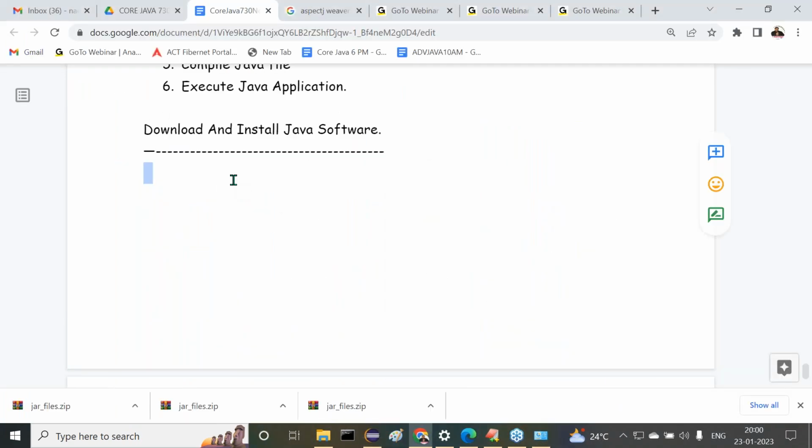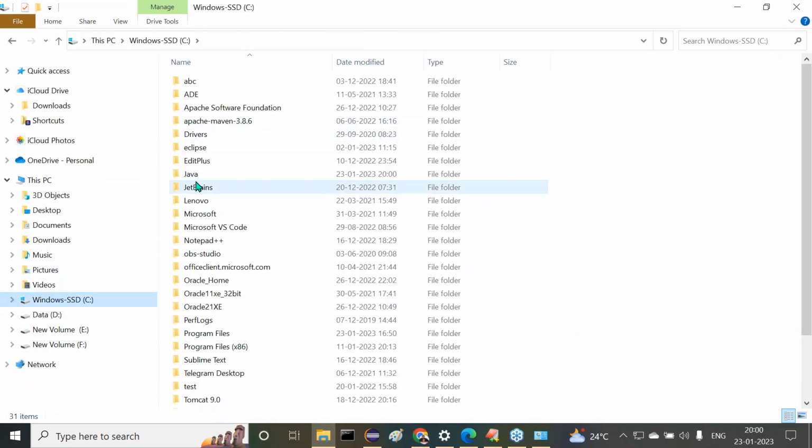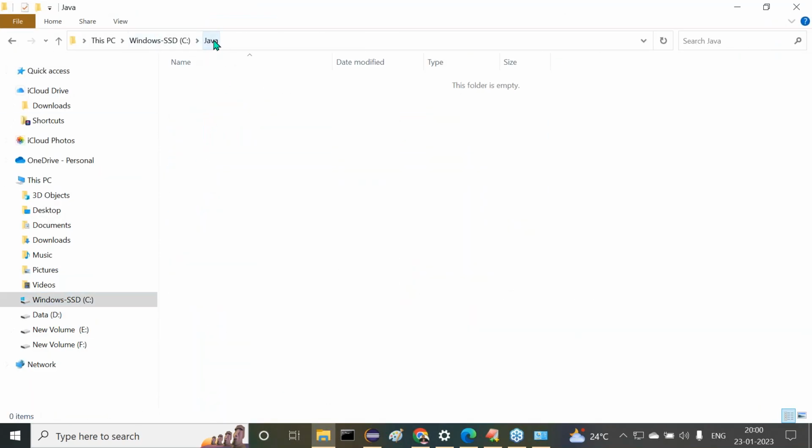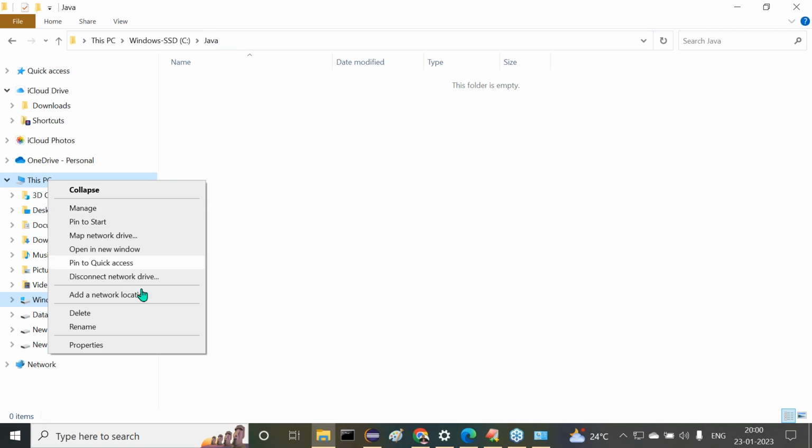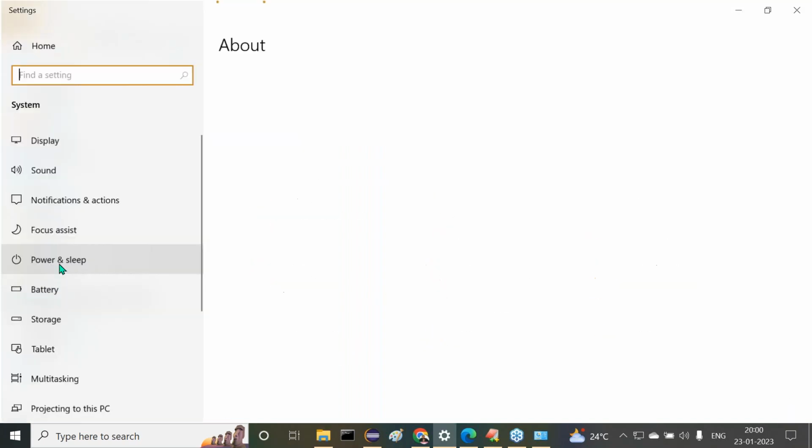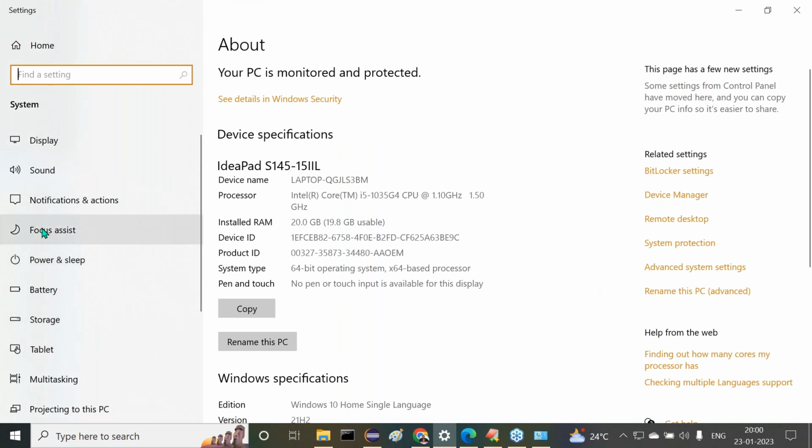Okay, sir. Now in my system, no Java software is available. But one more small thing: C drive, Java. I created this Java folder under C drive. Nothing exists here now. And I previously provided some setups there. What setups did I provide there?